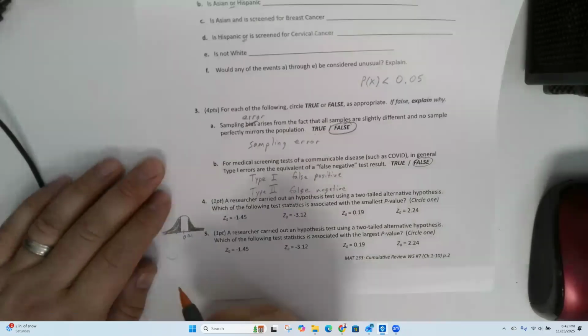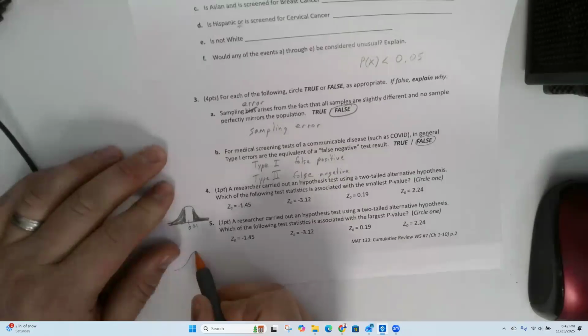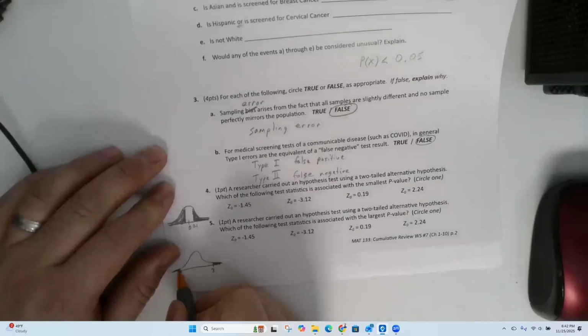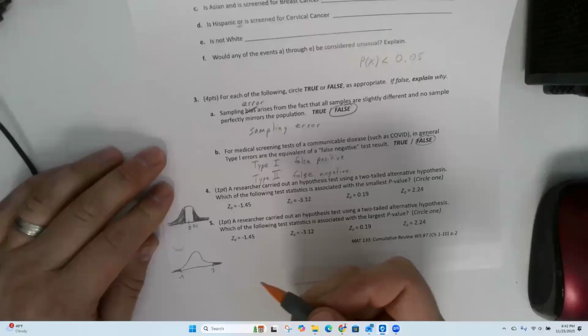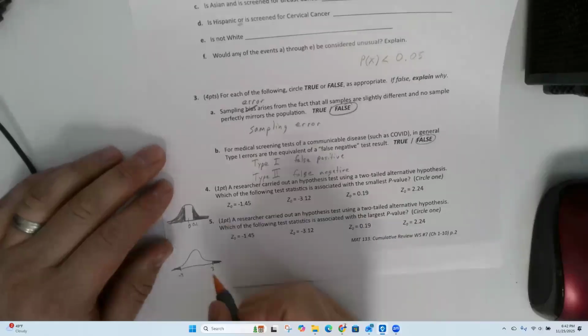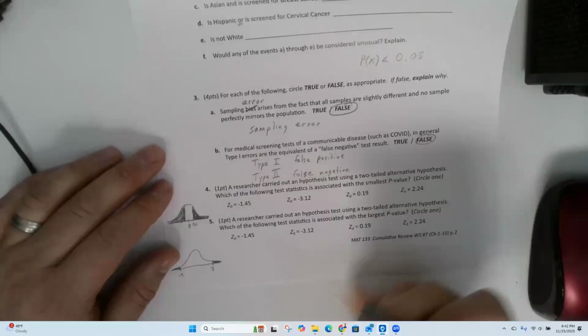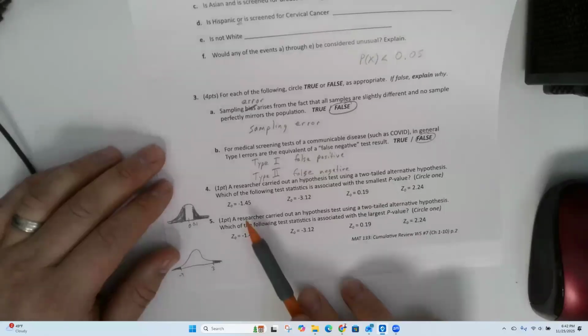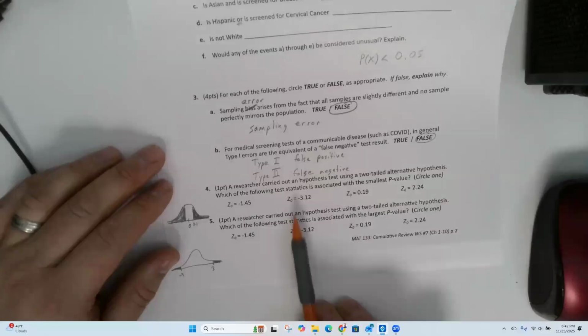On the other hand, if your z-value is way out here at like 3 and -3, you're going to shade just a tiny little piece for your p-value, okay? So a number that's really far away from 0, like 3 or -3, is going to be a small p. We're looking for which one is associated with the smallest p-value. So which of these, if you ignore the negative, which one is bigger? Which one of these is the biggest?